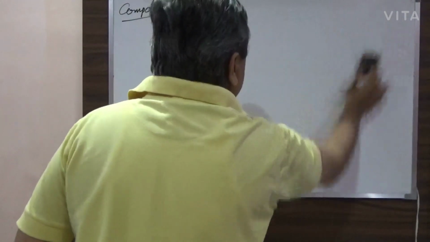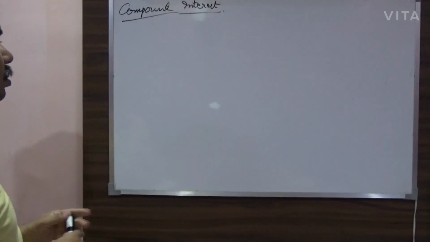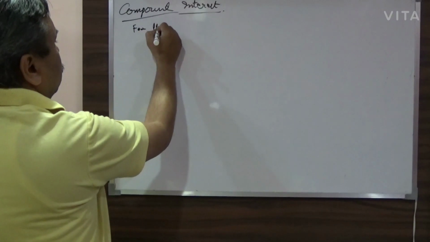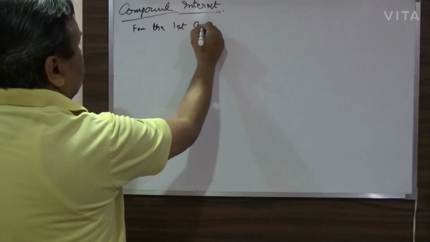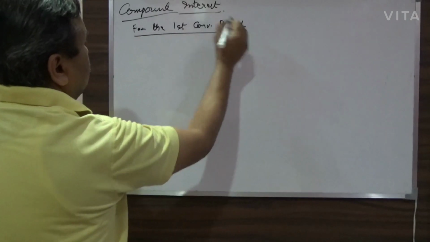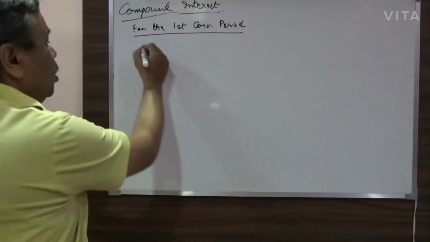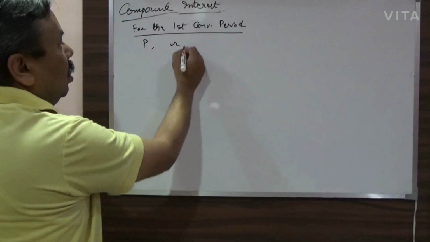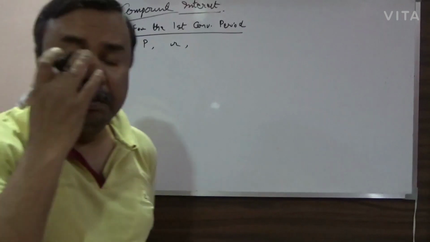Now you see, for the first conversion period, what is your principal? P. What is your rate of interest? R. And what will be the time?